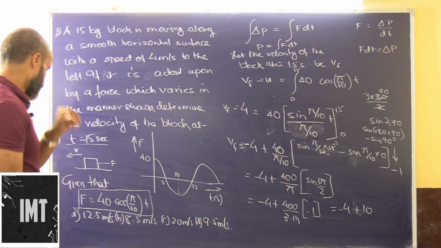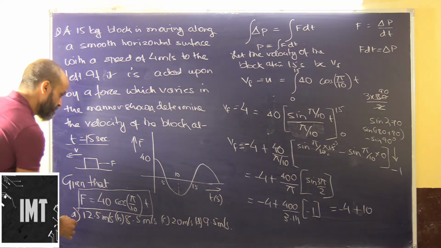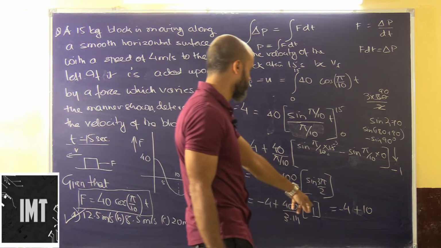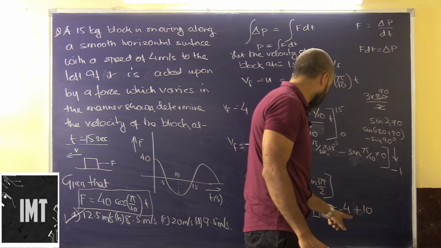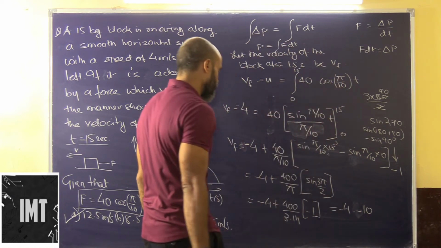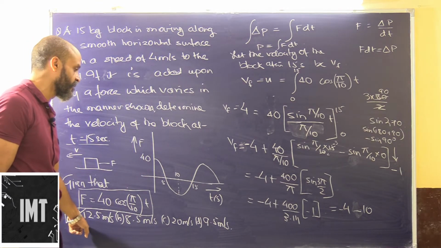approximately. Okay, so what is the closest answer that we'll be getting? We will be getting this as the closest answer. Okay, this will be the closest answer. Of course it will not be 10. Okay, so 12 meter per second will be the closest answer that we will be getting. Actually this will be minus as well. No. This will be minus, yes. So 12.5 will be the closest answer that we will be getting here.